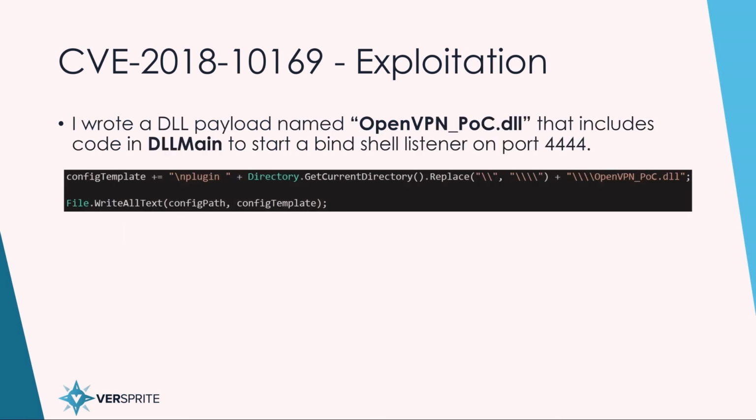So the DLL payload that I chose to use is called OpenVPN POC.dll. In DLL main, it just starts a bind shell on the system, listening on port 4444. Whenever anyone connects to it via netcat or some other terminal service, they are provided with a command prompt shell.